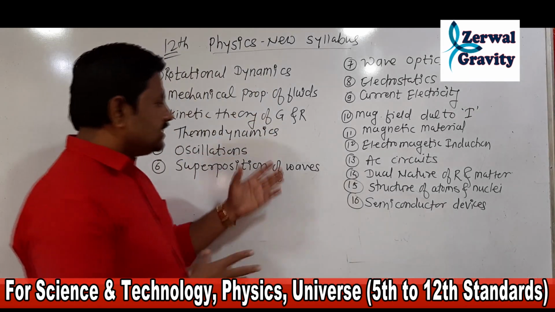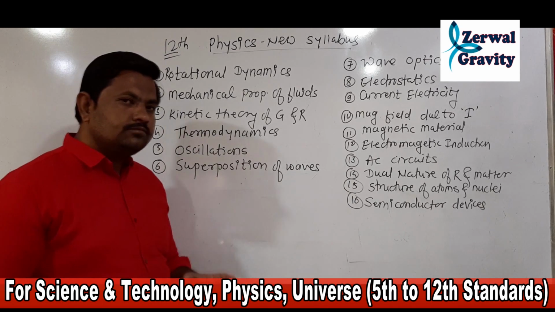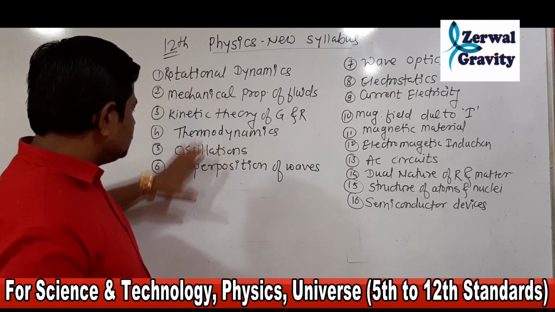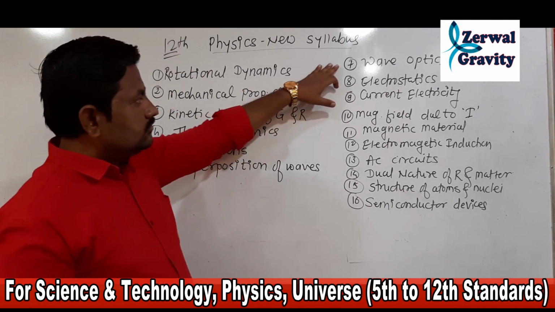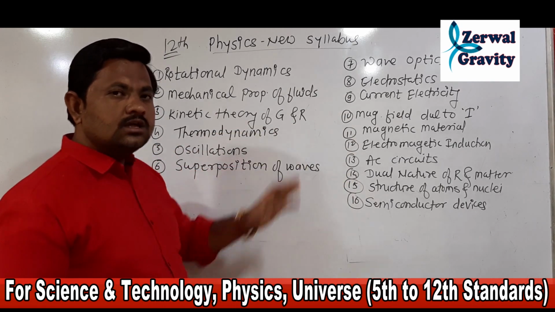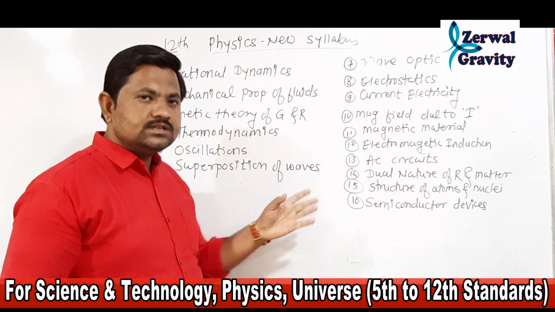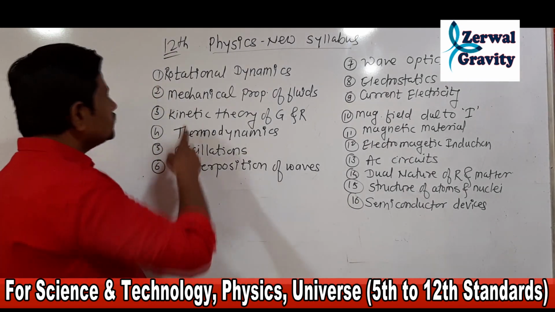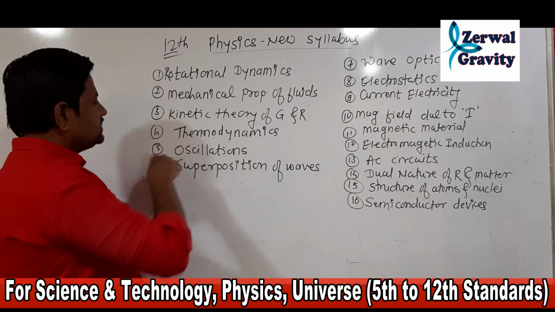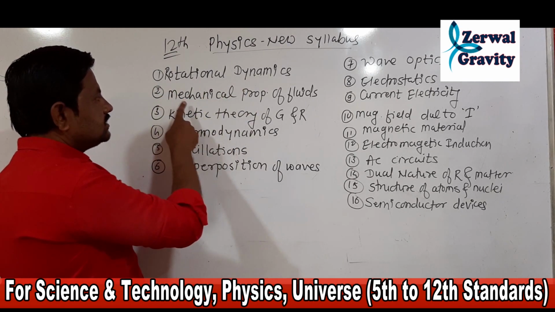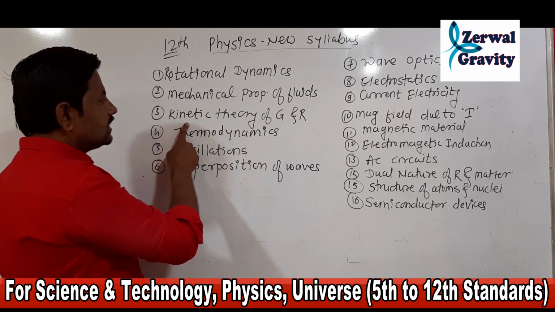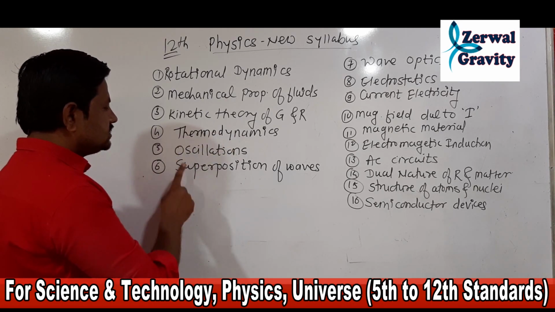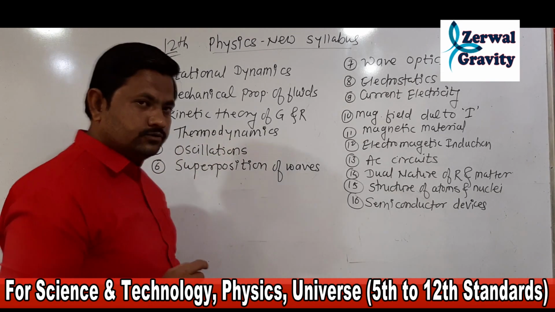First of all, there are a total of 16 chapters, and out of these, according to the old syllabus, paper first consists of 6 chapters, and chapters 7 to 16 are paper second, that is, the second part of the syllabus. Now the first part consists of these 6 chapters: rotational dynamics, mechanical properties of fluid, kinetic theory of gases and radiation, thermodynamics, oscillations, and superposition of waves.